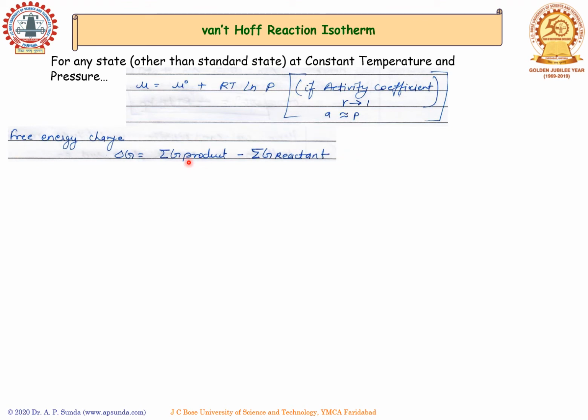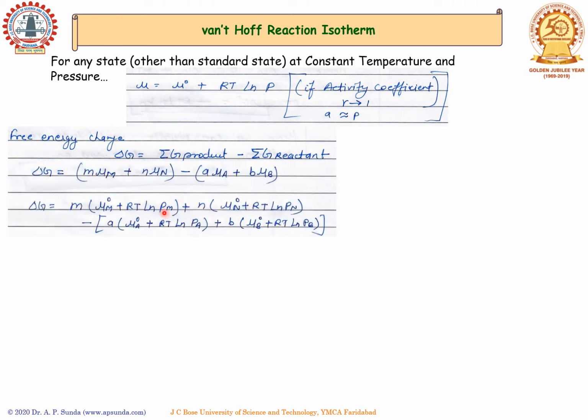For such a free energy change, delta G can be expressed as the summation of product minus reactants, and we get the expression which we talked about earlier as well, where the product chemical potential and reactant chemical potential difference gives us the free energy change.